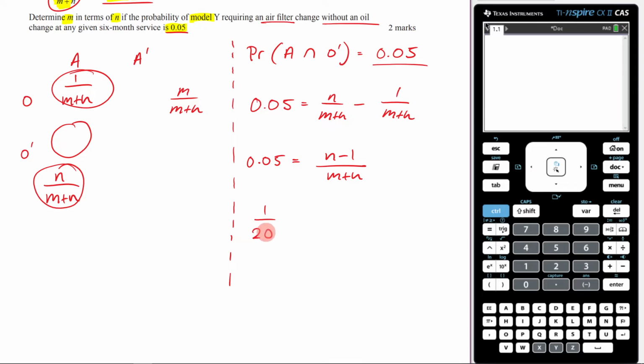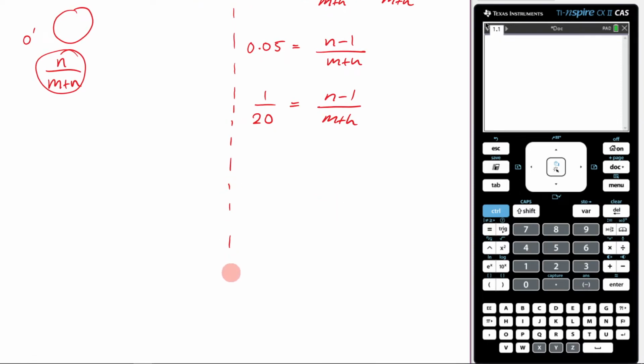So that's what you just have to realize there in order to continue answering this question. So now we can do this. And now I'm going to go a bit further down the page here. I would multiply across. So I would take this, multiply that there, take that, multiply that there. I'm going to get m plus n is equal to 20 times n minus 1. m plus n is equal to 20n minus 20.